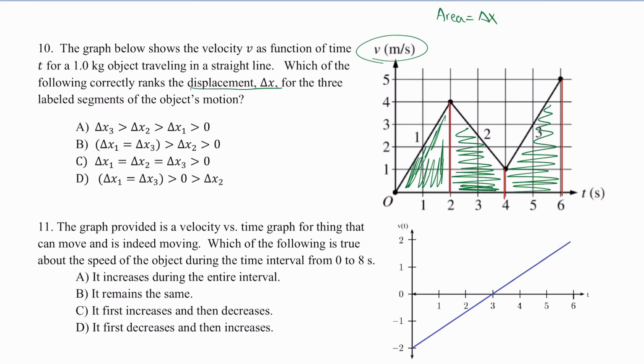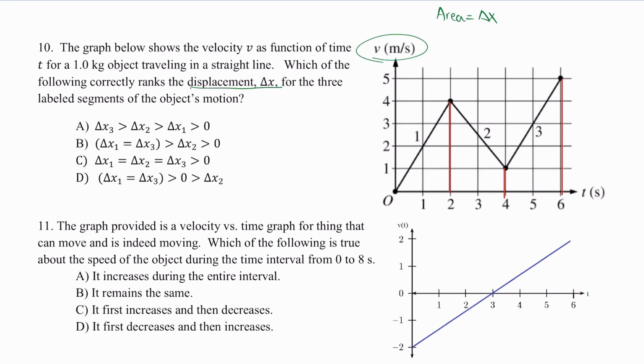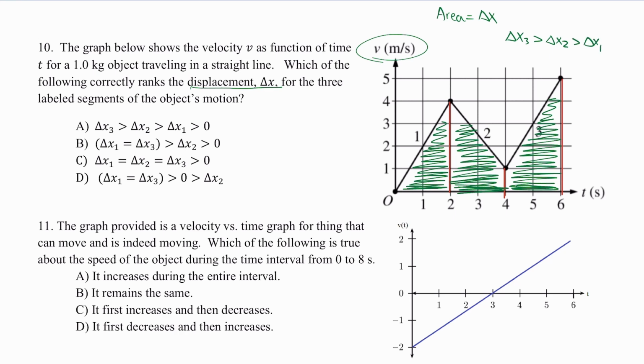Obviously, I can compare them just by looking at them. I can visually compare that the area under segment 3 is much larger than the area of segment 2. So therefore, I know that delta x3 is greater than delta x2. Now, when I compare the displacement for number 2 versus 1, I can immediately tell that number 1 is lesser than number 2. And that looks like letter A. If you wanted to, you could actually calculate the areas by using the areas for triangles and for rectangles, finding the base and the heights, and you could perform it that way as well.